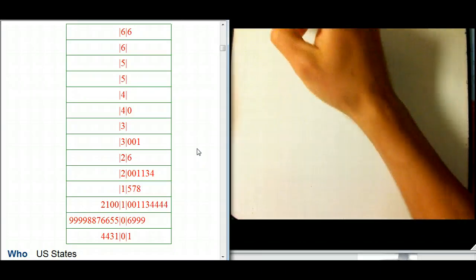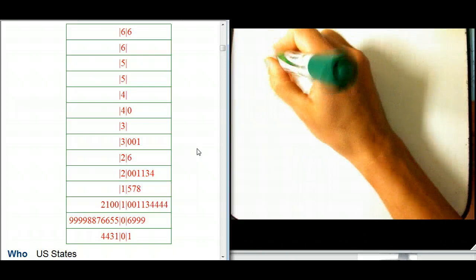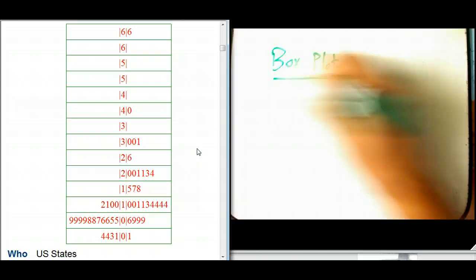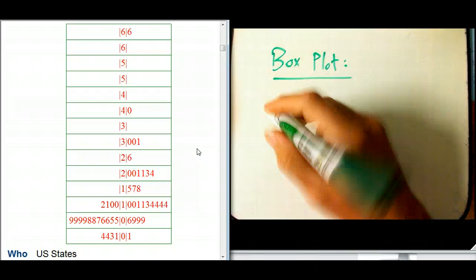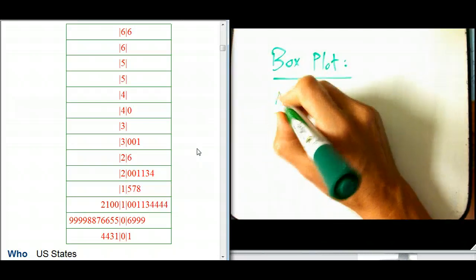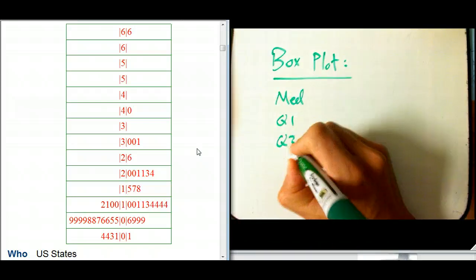This is the population growth data. I'm just going to do it for the more interesting example, which is the right-hand side, the southern and western states. To get the box plot, first we need to figure out the 5-number summary. In particular, we need the median, the Q1, and the Q3.